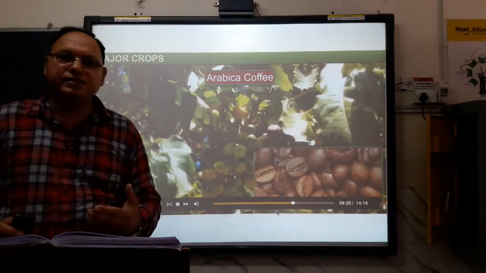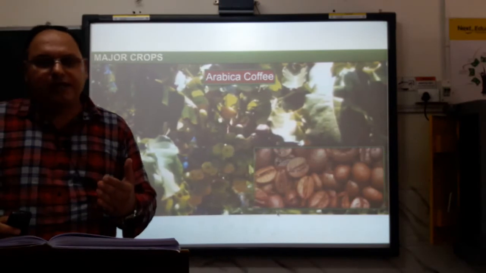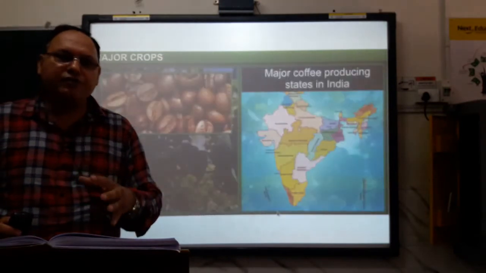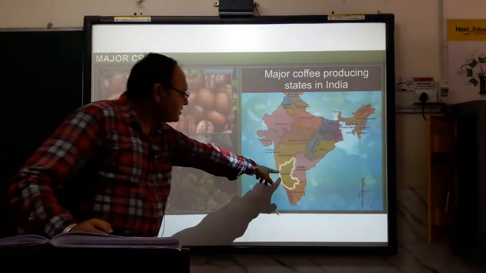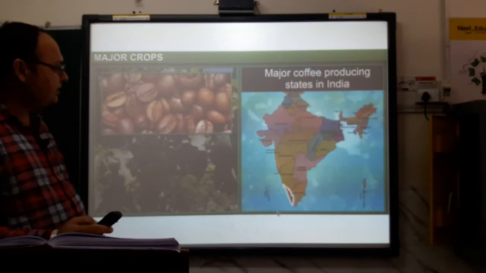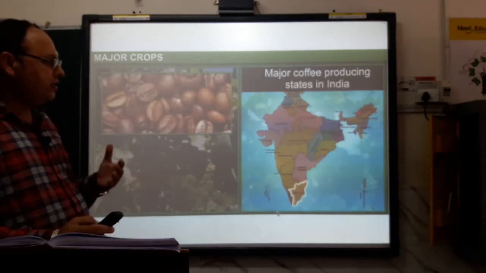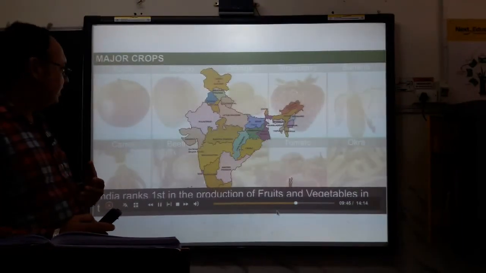Further, you can see the coffee main growing areas. Karnataka is there, the Nilgiri hills are there, the parts of Karnataka, Kerala and Tamil Nadu where coffee is grown abundantly. Karnataka is one of the largest states where coffee is grown, and coffee is grown on hilly areas, the hill slopes, which are very ideal sites for growing coffee.